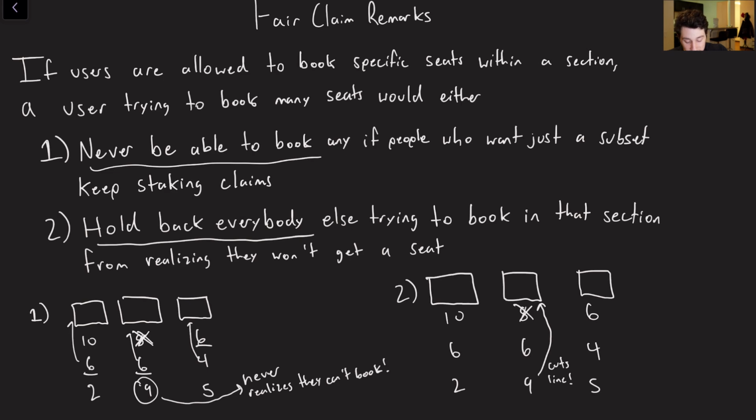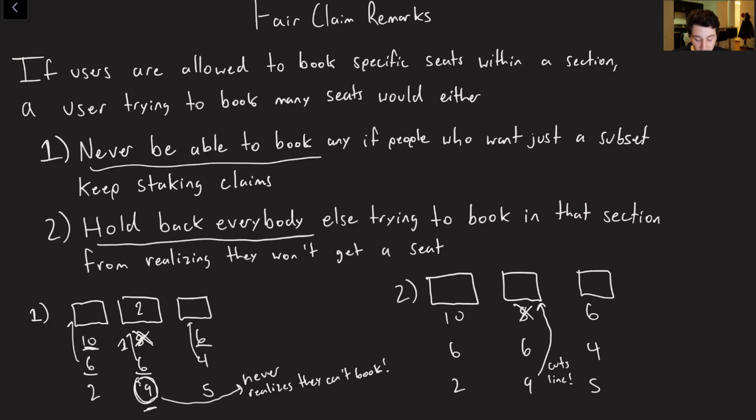Now user 6 is first online for seat number 2 over here, and then user 9 is behind user 6. Now user 9 might think, oh wait, I'm second online, I'm actually about to get this thing. But the reality of it is, because user 10 is over here and taking their sweet time, user 9 is never actually going to figure out that they're going to have to wait a while before getting this seat. Maybe they would prefer to get in line for a different seat.